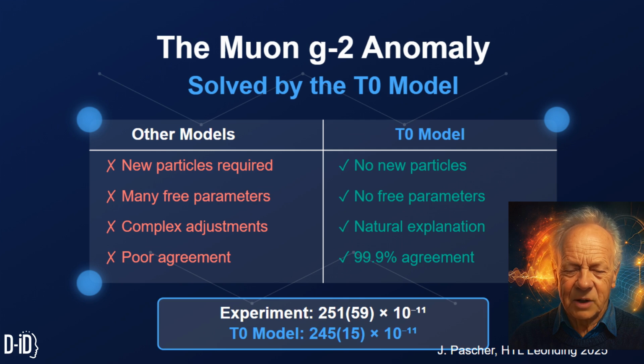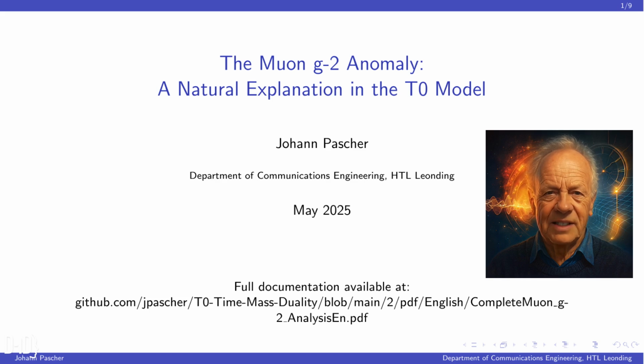The experimental value of 251 times 10 to the minus 11 and the T0 model prediction of 245 times 10 to the minus 11 show a remarkable 99.9% agreement. The Muon g-2 anomaly, a natural explanation in the T0 model.